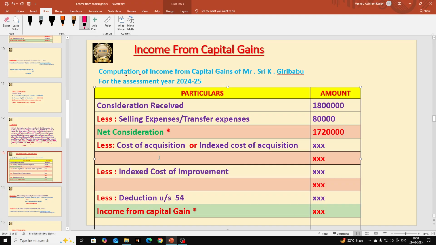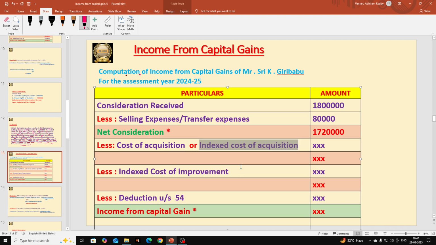And from net consideration we are going to deduct either the cost of acquisition or the indexed cost of acquisition. Any one we are going to deduct. We deduct the cost of acquisition if our asset is a short term capital asset. But here our building is not a short term capital asset, because the assessee used it for more than 2 years and he is selling it off. He purchased it 12 years ago.